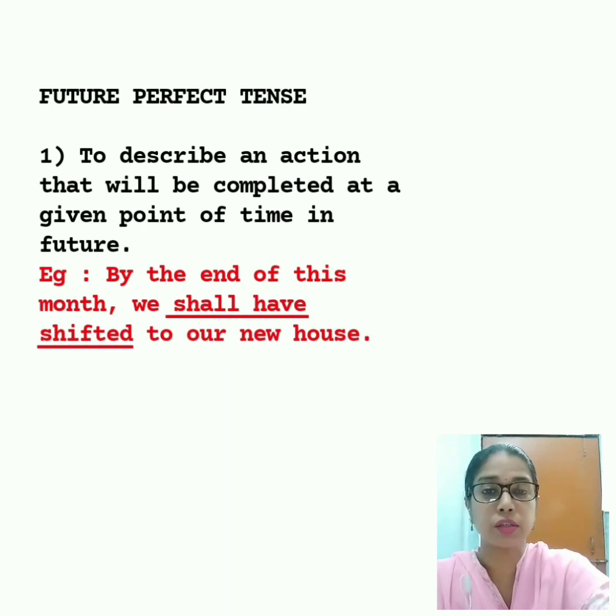So here the action of shifting to our new house will be completed at a given point of time in future. That is by the end of this month. That action will be completed. So we use the future perfect tense, shall have shifted.